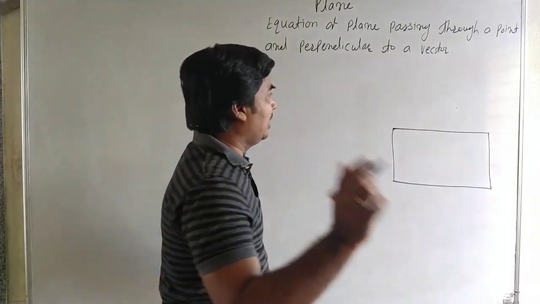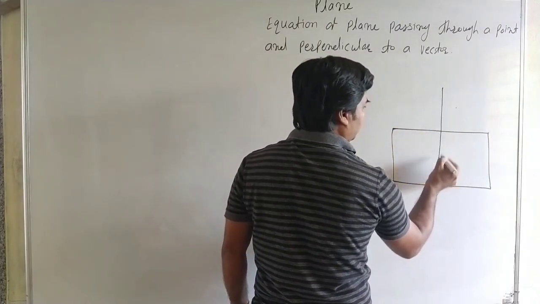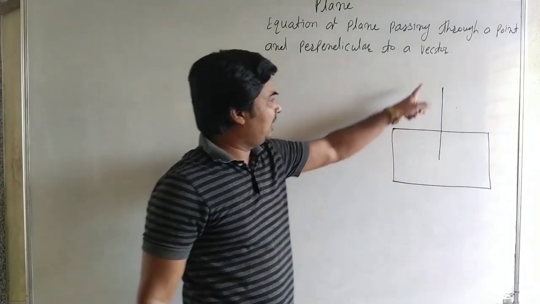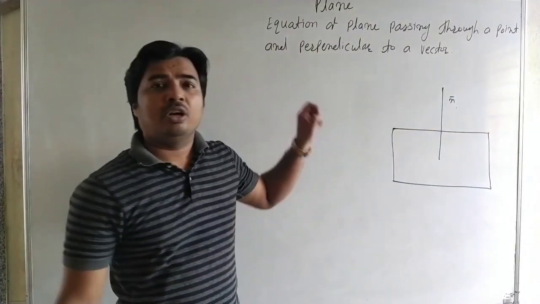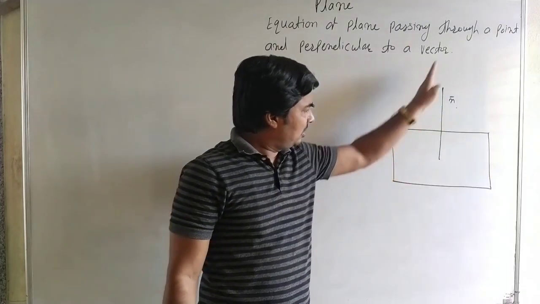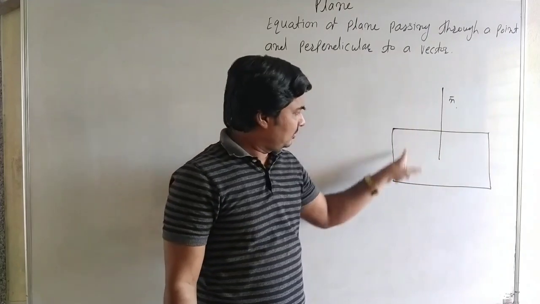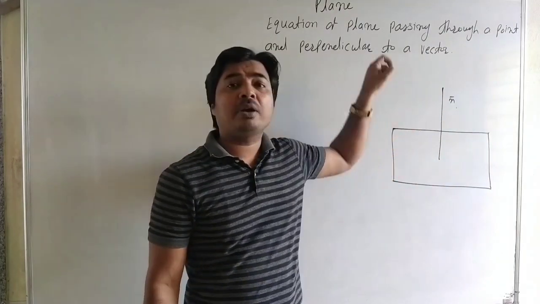A line perpendicular to the plane is called a normal. We can draw infinitely many normals, and all normals are parallel to each other. Here it is a normal, that is a perpendicular line.